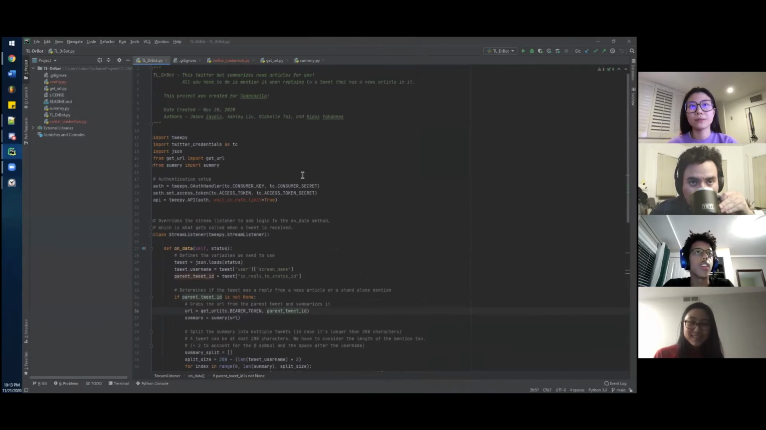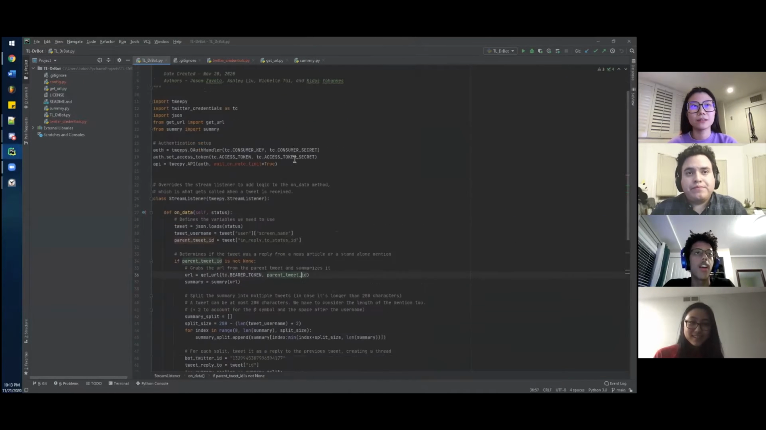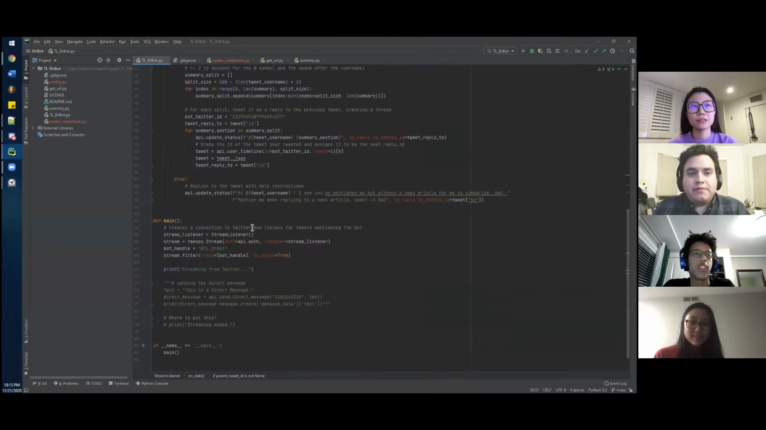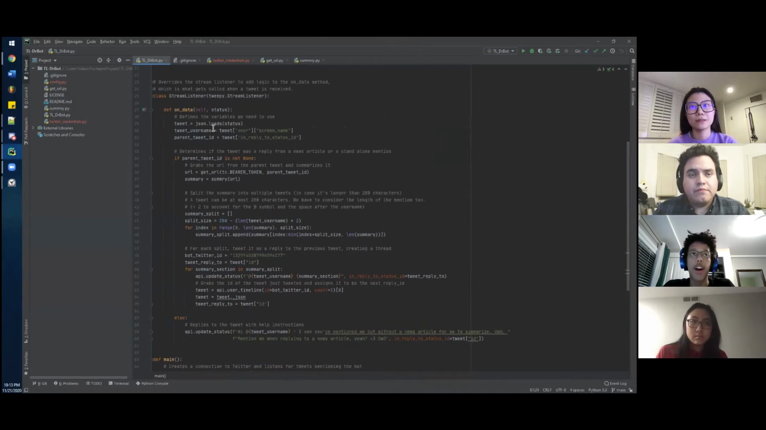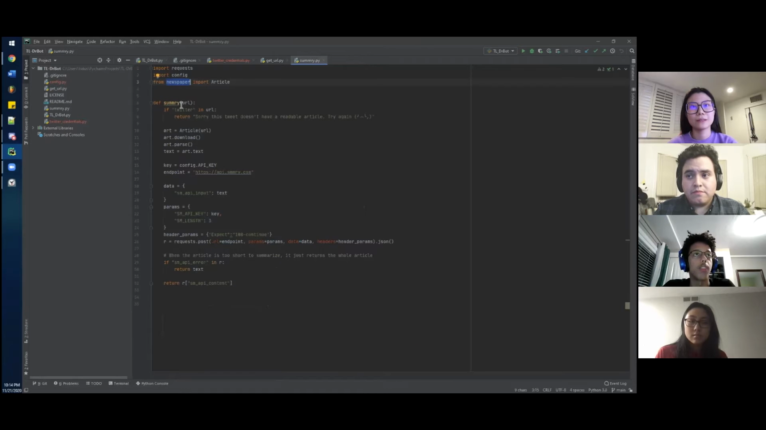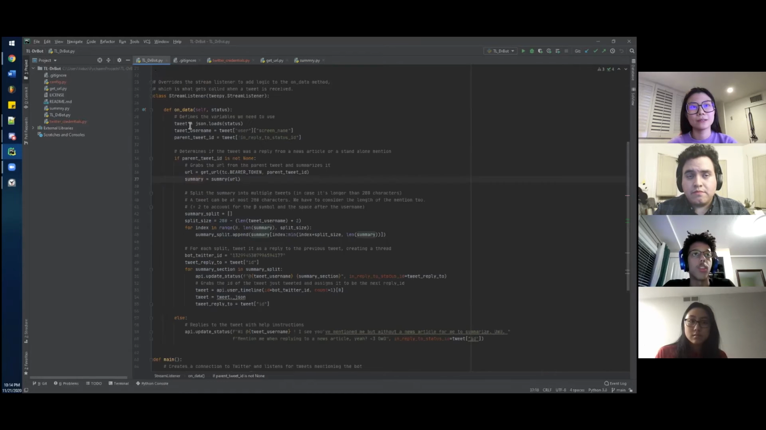So this is what our code looks like for the bot. The first thing we do is connect to Twitter and create a stream where we're listening for tweets, and we filter that stream based on mentions. Whenever somebody mentions our bot, we get notified. Once somebody does, we look at the parent tweet, which should have the link to the news article. We grab that URL, get a summary of it through this definition, and then reply to that tweet with the summary.